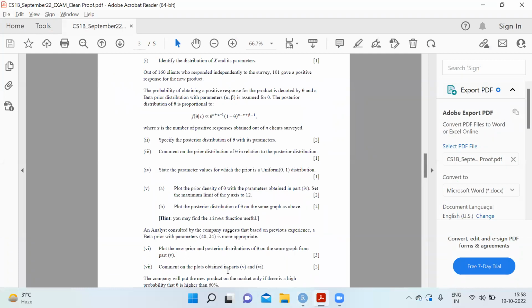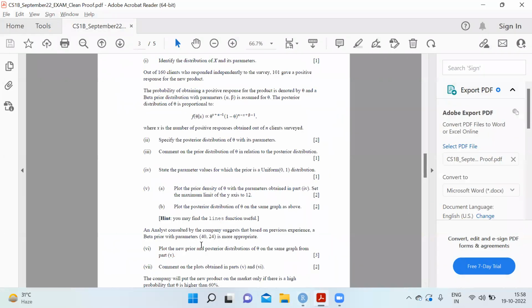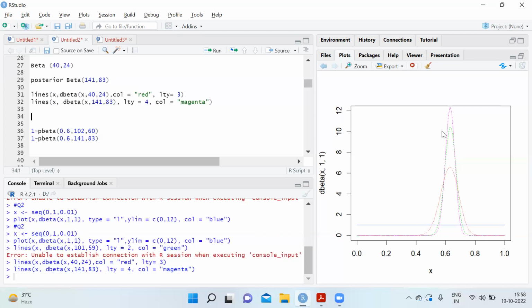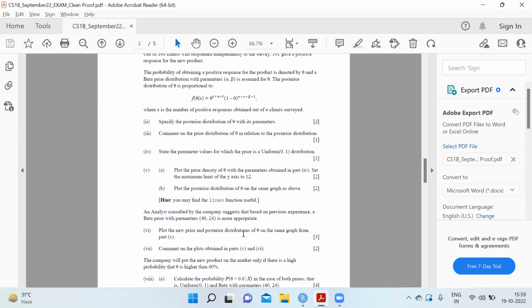Then comment on the plots obtained in part 5 and 6. In part 5, the prior was flat with 1,1, and we got a posterior distribution in green, which was in the shape of a beta distribution. Then the new prior and posterior distributions are both beta, and they have the same shape. But again, the prior was a flatter distribution and the posterior is a much higher peak distribution, but both have the same shape.